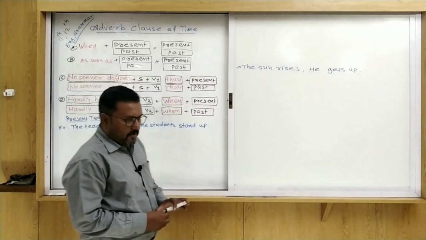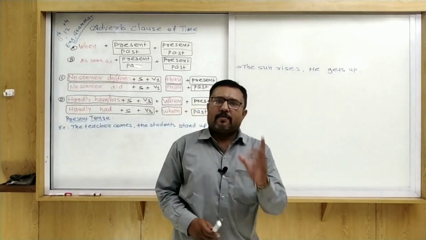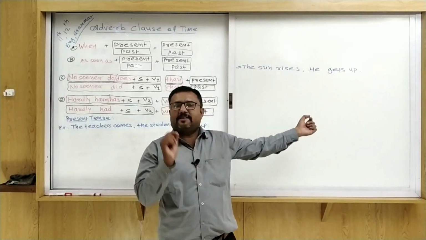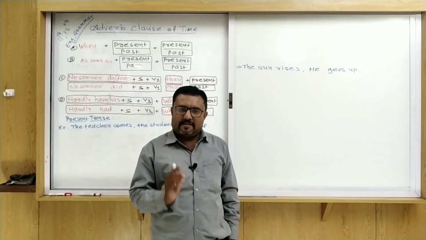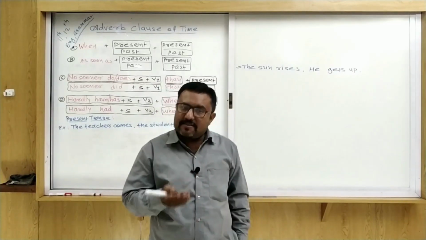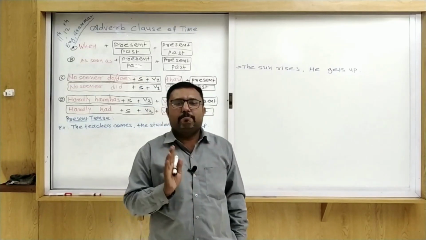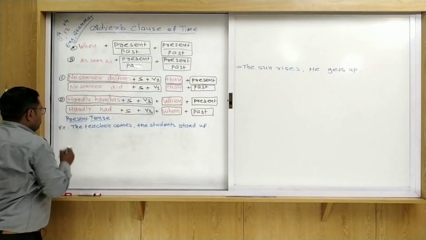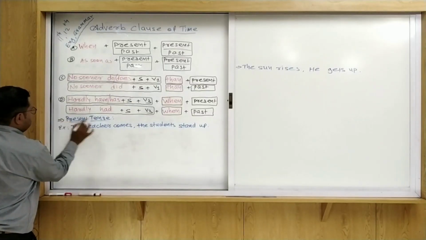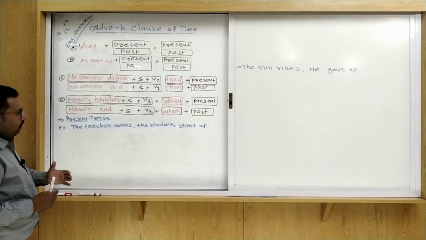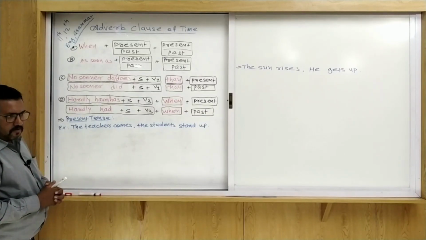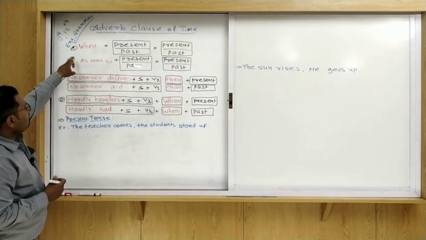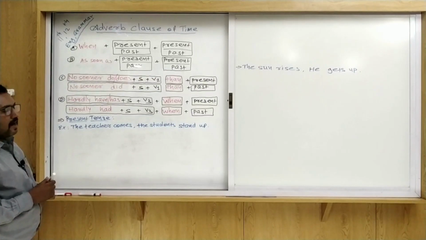So when we are going to write, if the first sentence is present tense, it is necessary to use present tense after that. And suppose the first sentence is about past tense, then we have to write past tense. So we try to understand that. Here, first of all, the first example is about present tense. Now, how we can use present tense and how we can use the adverb clause of time: when, as soon as, no sooner and hardly.